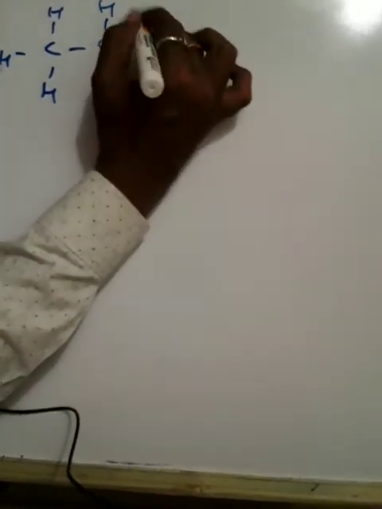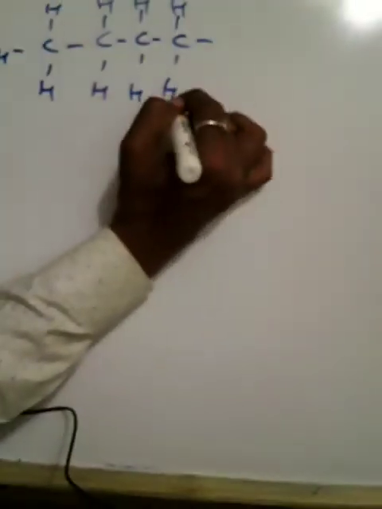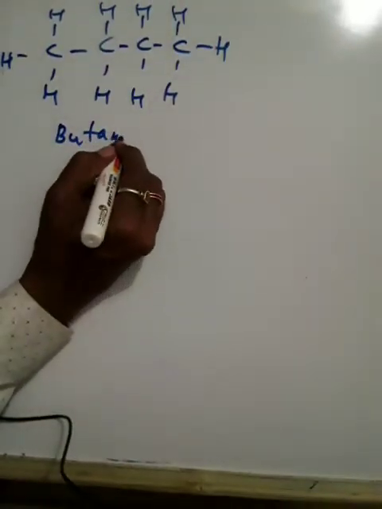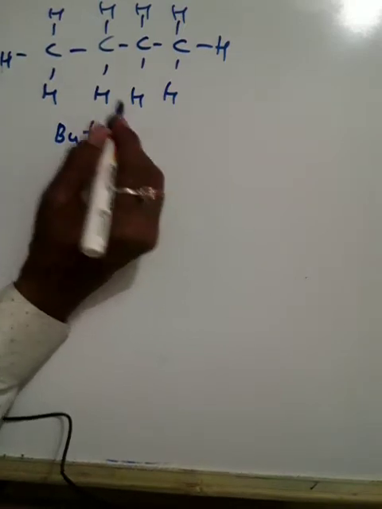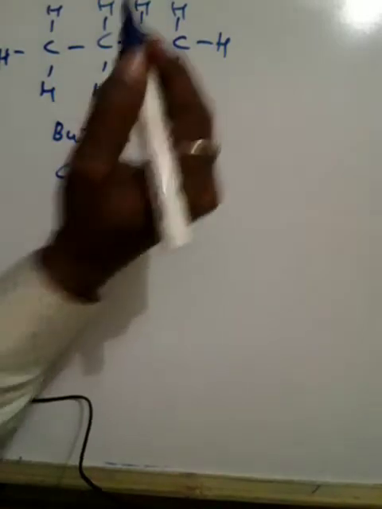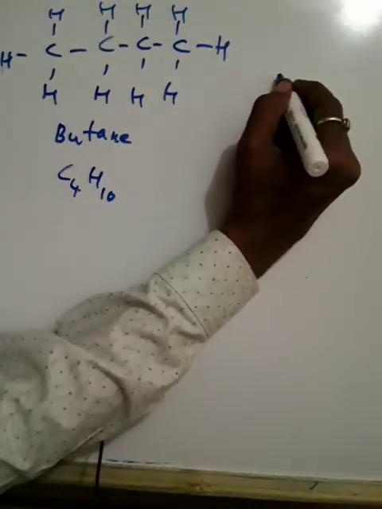It has 4 carbon atoms, so the name is butane. This is actually called the structural formula, but the molecular formula is C4H10.